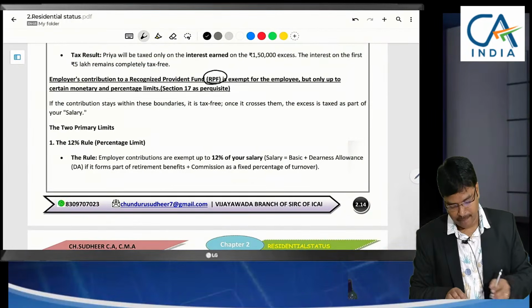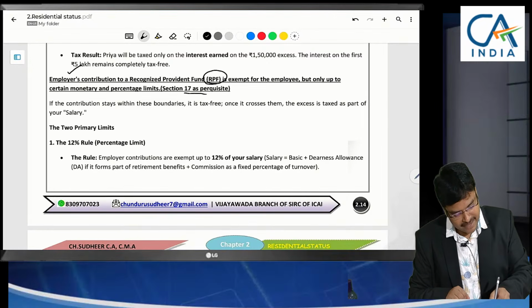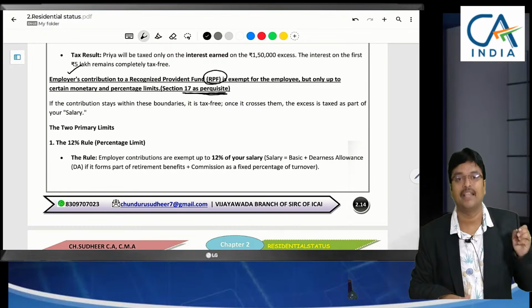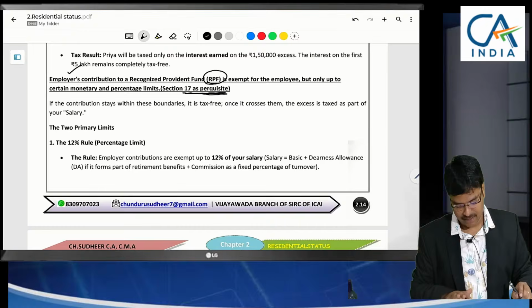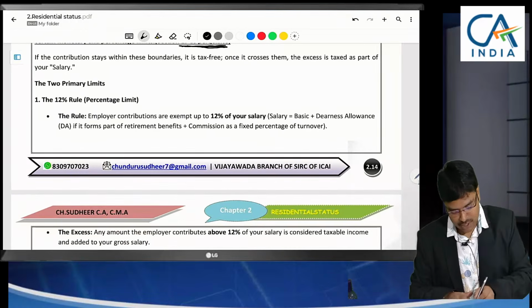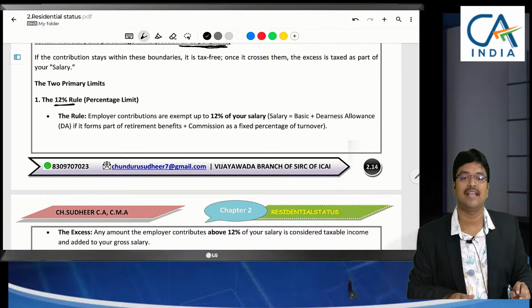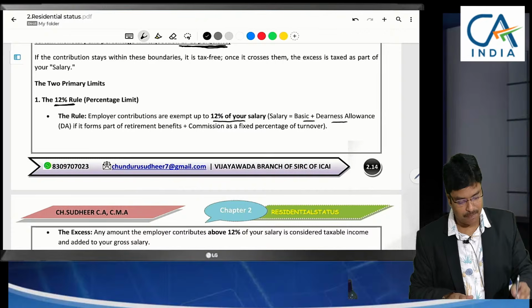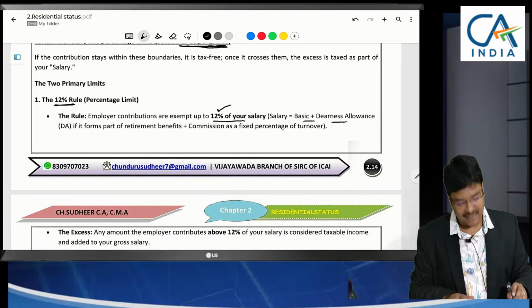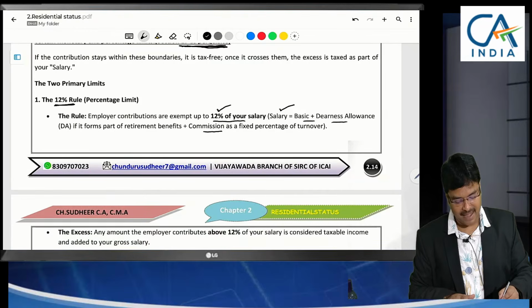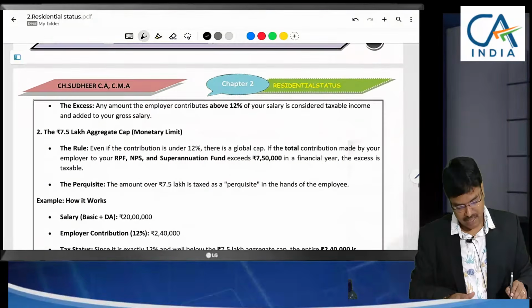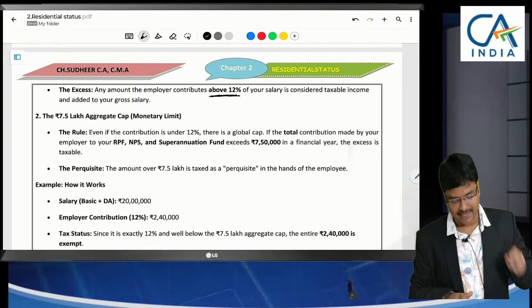Recognized provident fund, when the employer contributes, will be treated as a perquisite under the old Act and also the new Act, under section 17. But the primary rule here is that only up to 12% is exempted. So up to 12% of your salary, basic plus DA, out of which 12% will be calculated, or any commission we receive, that we also add into salary and calculate 12% on it. Till here is it okay?